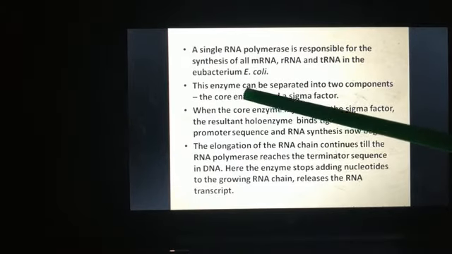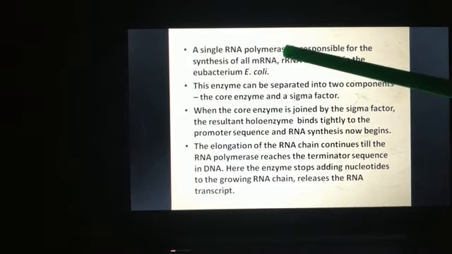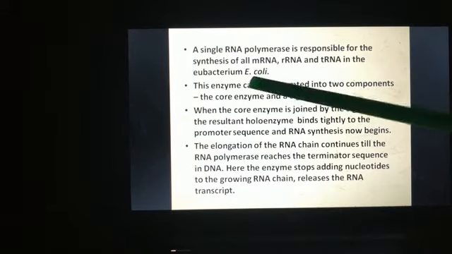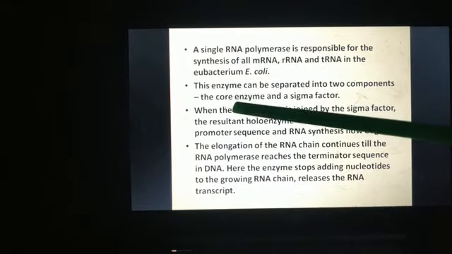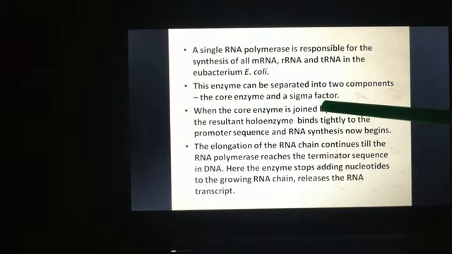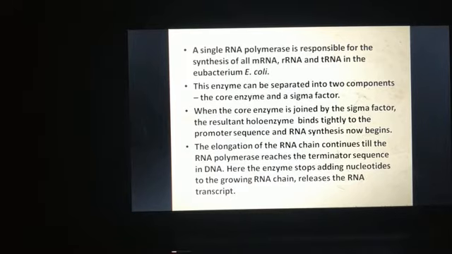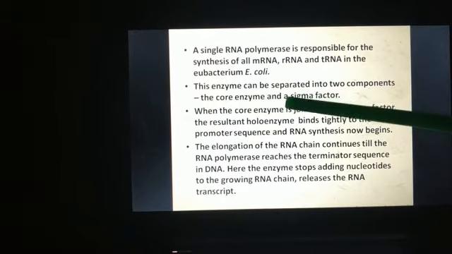And this RNA polymerase enzyme can be separated into two components, that is the core enzyme and the sigma factor. The core enzyme contains various subunits, basically 5 subunits: 2 copies of alpha, then beta and beta dash subunit, and we have the sigma factor also.